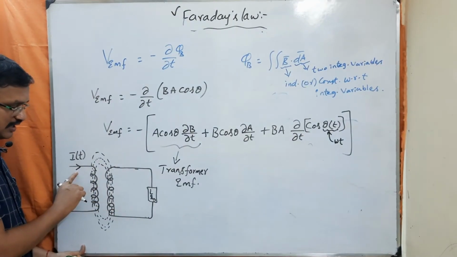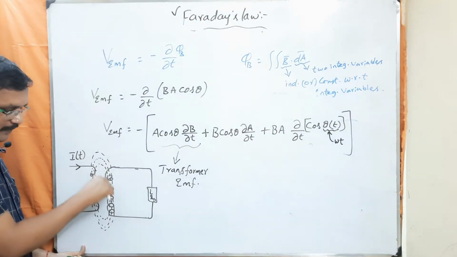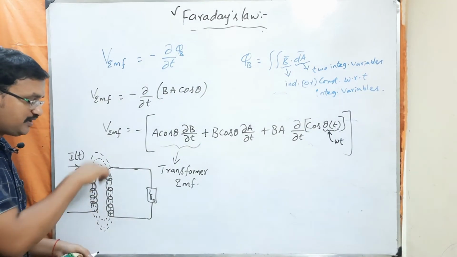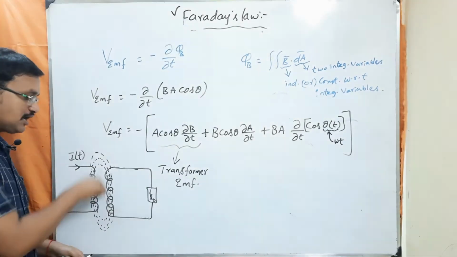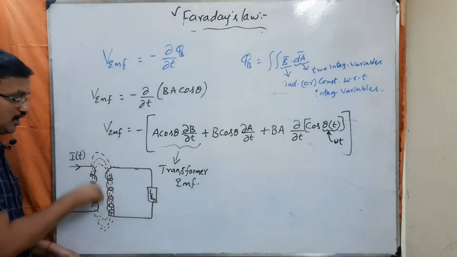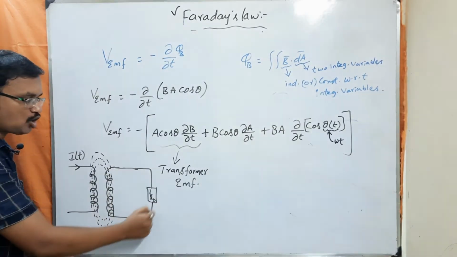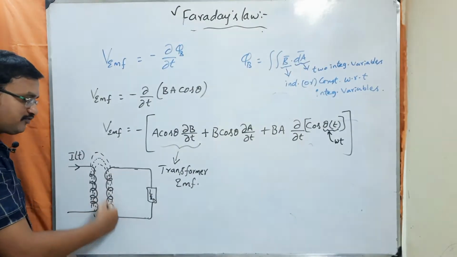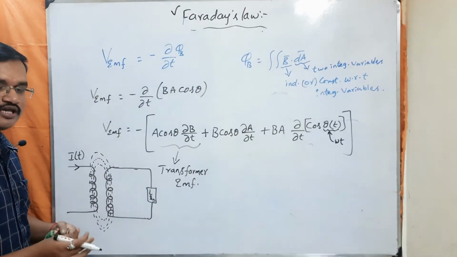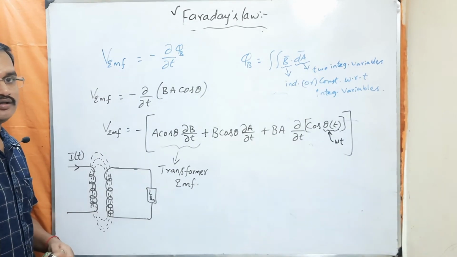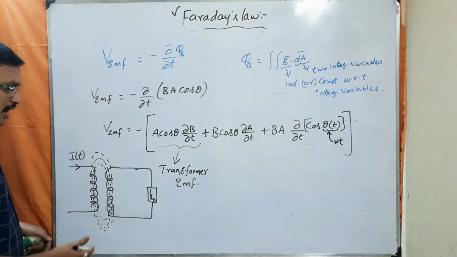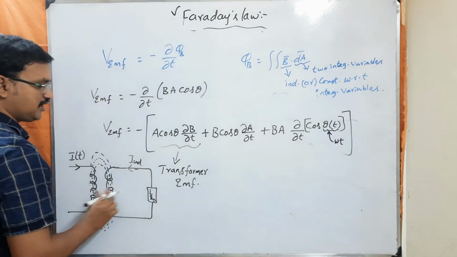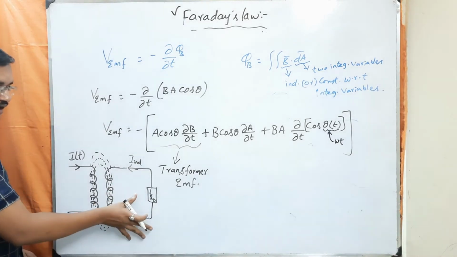Understood? So whenever the current changes, the number of field lines that are penetrating through this secondary winding is also going to change. That means there will be a change in magnetic flux, and we know that whenever there is a change in magnetic flux, it is going to induce an EMF around the closed loop. This EMF is going to cause the induced current, and hence you are going to see an induced current that is flowing in the secondary winding.